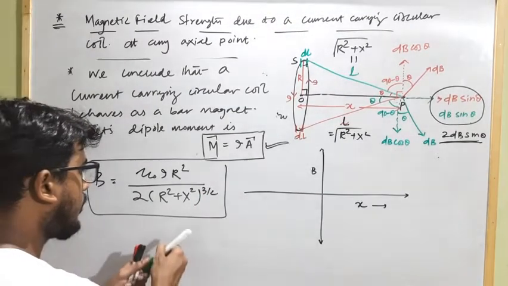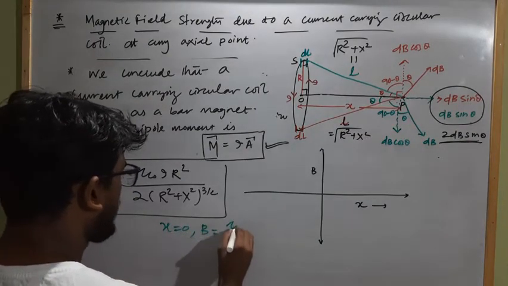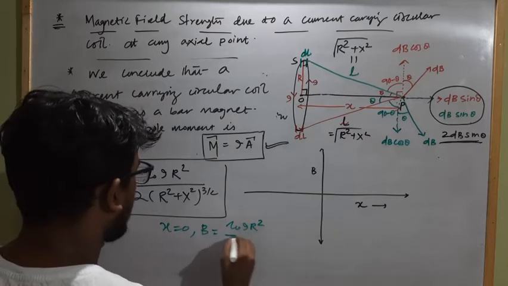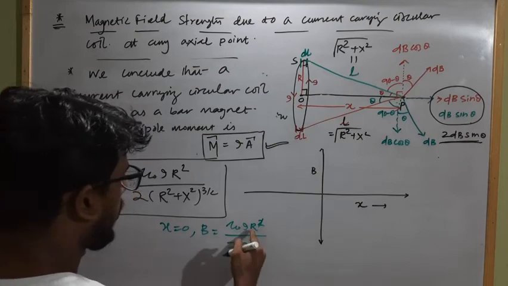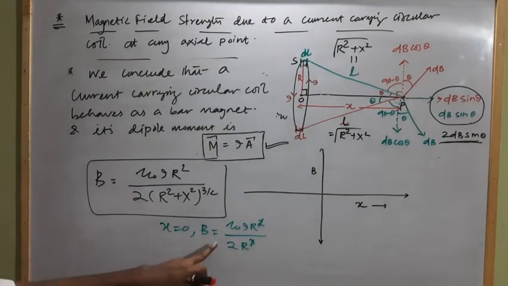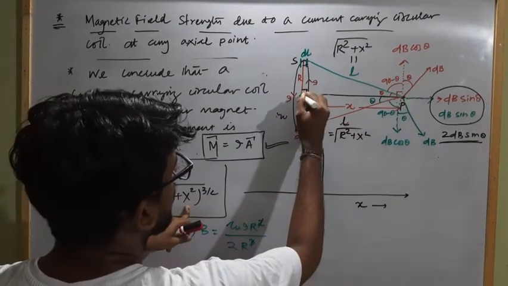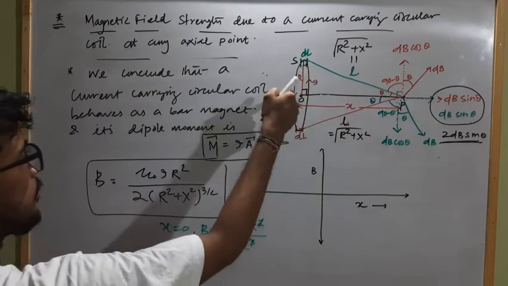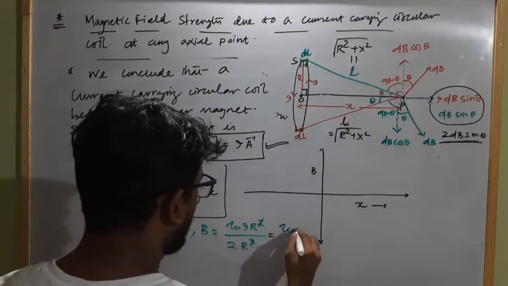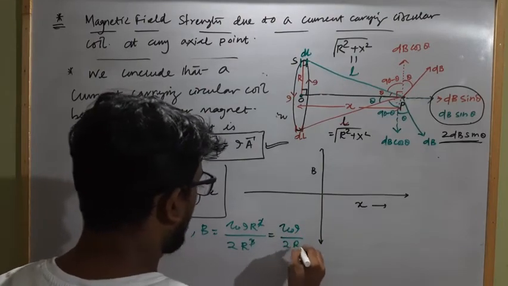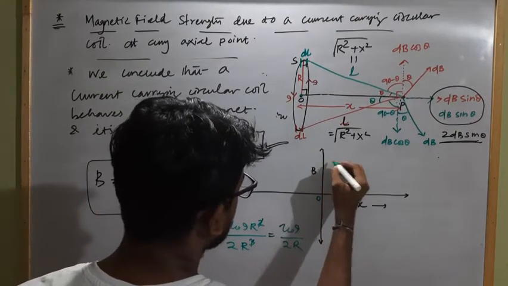When the value of x equals 0, B equals how much? Mu naught I r square divided by 2 into r cube, which becomes mu naught I by 2r. This is the expression for net magnetic field strength at the center when x is 0. When x becomes 0, it becomes the point O, that is the center of the circular current carrying coil. Here the magnetic field strength will be mu naught I by 2r. This is the maximum.